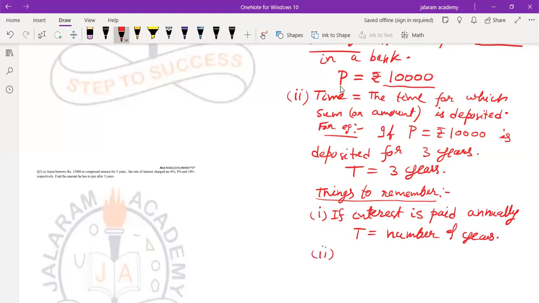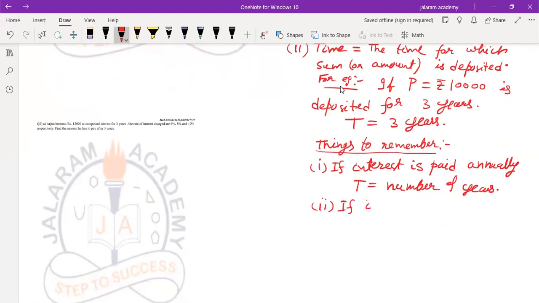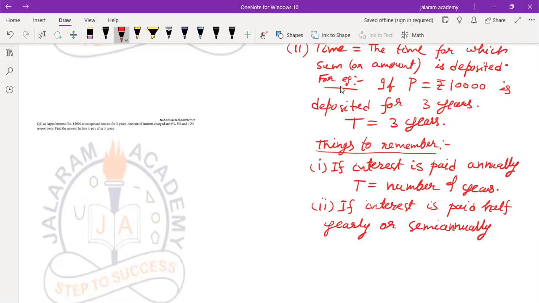Secondly, if the interest is paid half yearly, it is written in the question. It must be written in the question directly. If interest is paid half yearly or sometimes semi-annually, then T equals 2 into number of years.